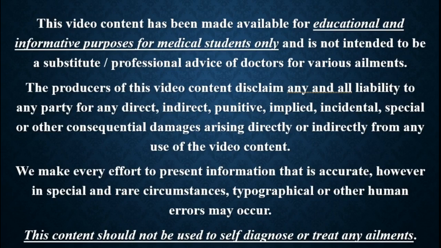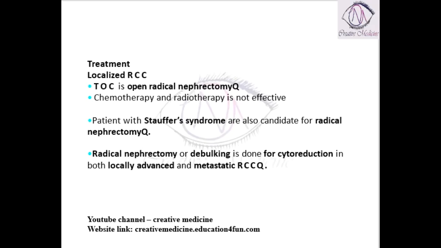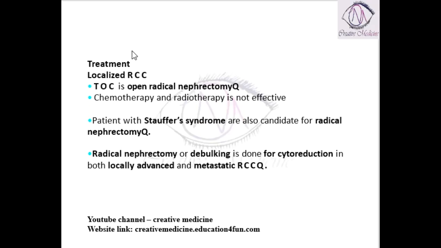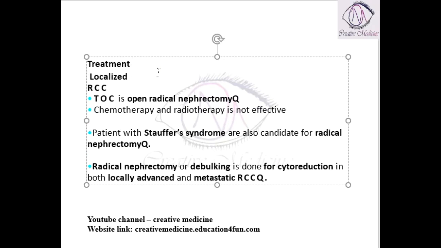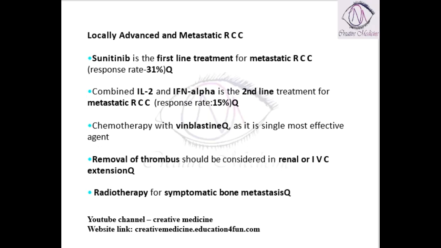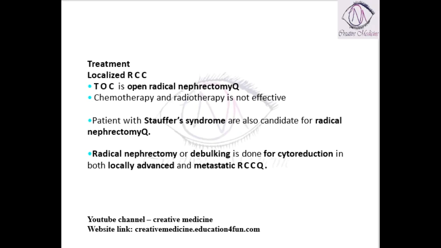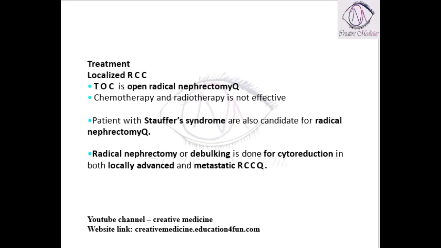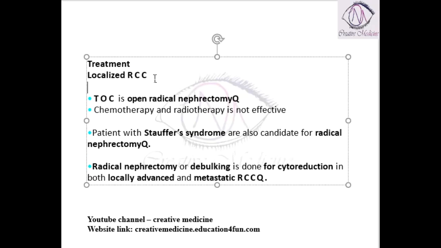In this lecture, we will learn about treatment of renal cell carcinoma. Treatment of renal cell carcinoma depends upon whether the tumor is localized renal cell carcinoma, or is it a generalized or advanced metastatic tumor. So the main treatment depends upon whether it is a localized renal cell carcinoma or is it a generalized or locally advanced renal cell carcinoma. First we will see localized renal cell carcinoma.